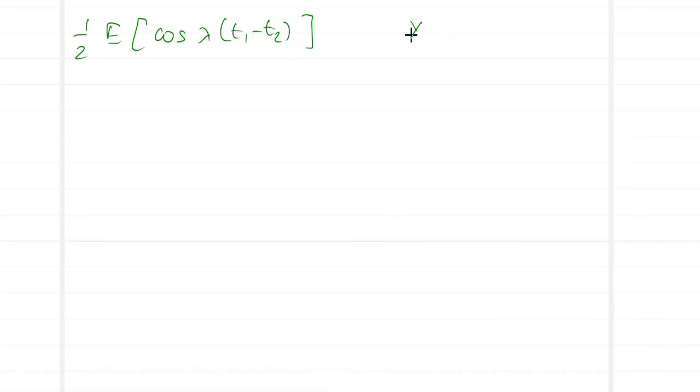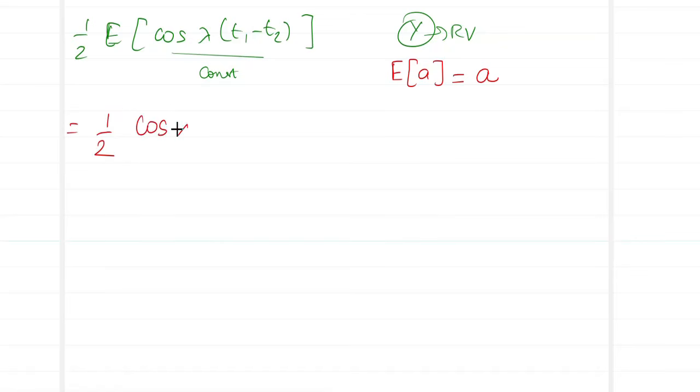What is our random variable? Y is my random variable. Do you observe any random variable inside this expectation? No, we don't have the presence of y inside it, which means the entire term which is present over here is going to be a constant. And now, what do we know about expected value of a constant A? This returns back the constant A. Hence, what we have over here is half into cos lambda T1 minus T2. This directly comes outside the expectation, not affected by any of the process.